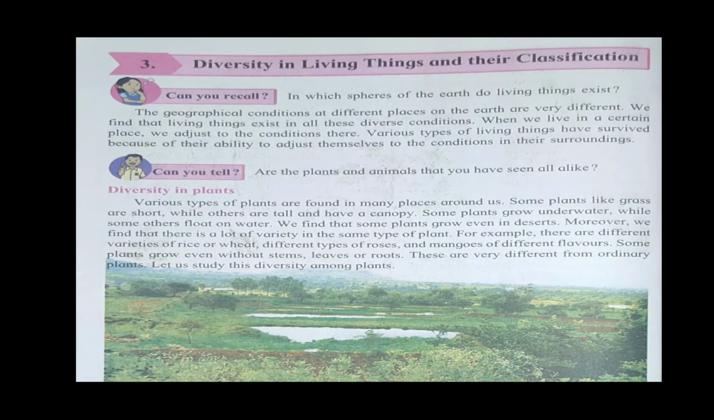Moreover, we find that there is a lot of variety in the same type of plant. For example, there are different varieties of rice or wheat, different types of roses and mangoes of different flavors. Some plants grow even without stems, leaves and roots. These are very different from ordinary plants. Let us study this diversity among the plants.